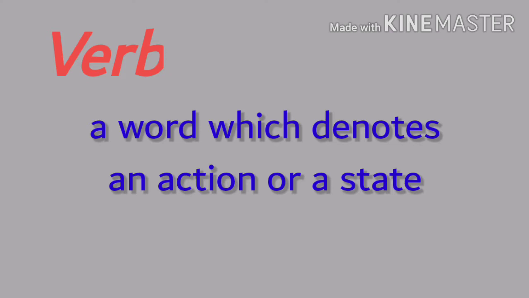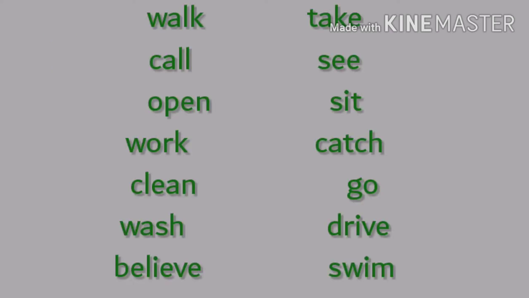It can be an action word or a word which denotes a state is called verb. So if somebody asks you to define, you should define it like this. What are these words? Of course, these are verbs. These are action words. And action words are called verbs.